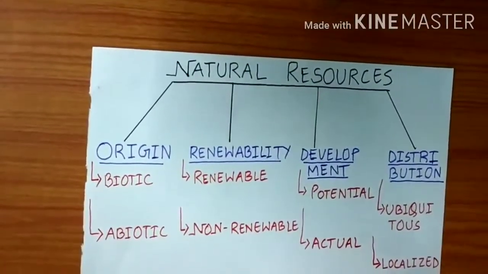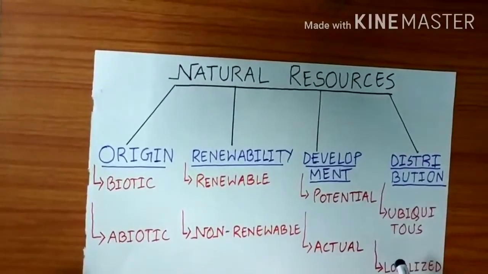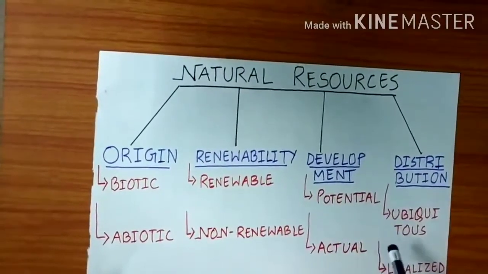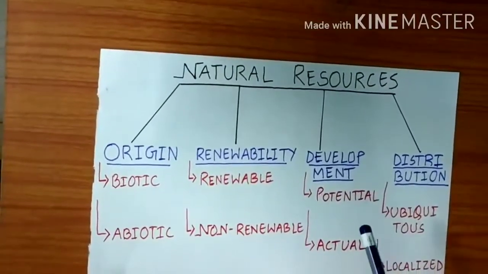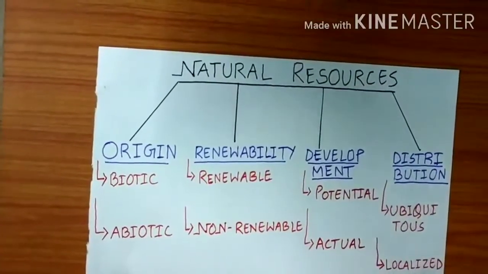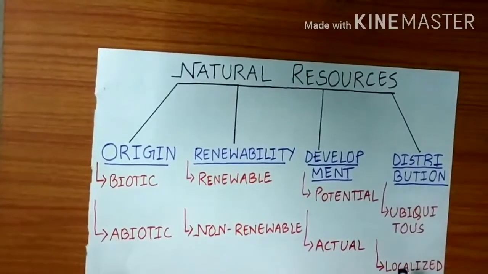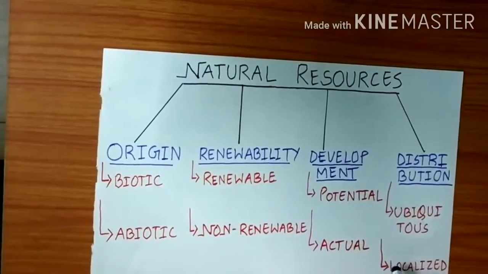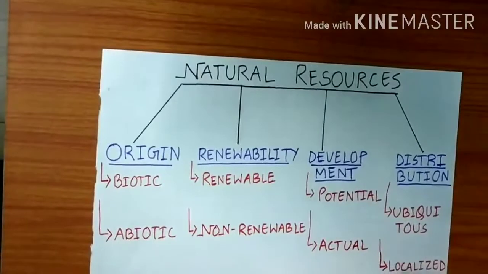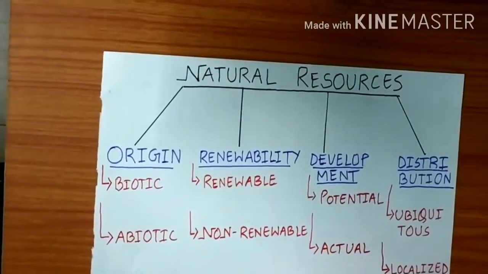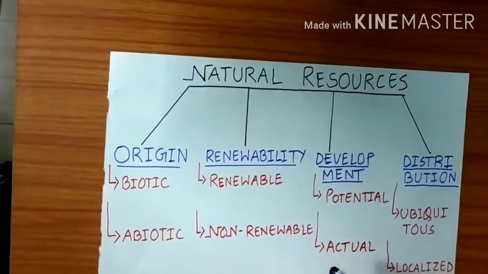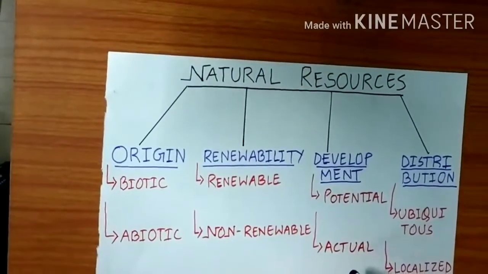Second is the localized one. Under these localized resources, such as we all use gold, silver, coal. We all know that gold and silver come from mines, and after a certain point of time, all this will be finished, or will get exhausted, isn't it?